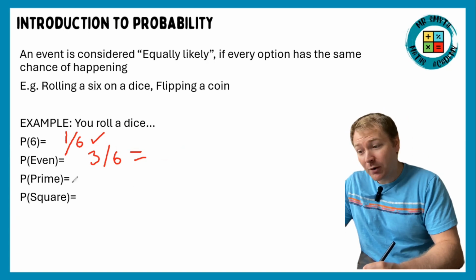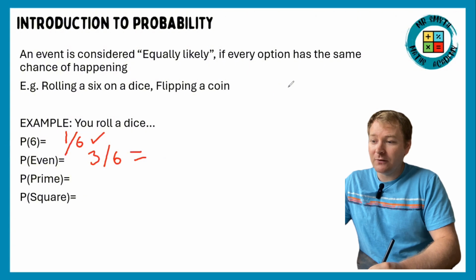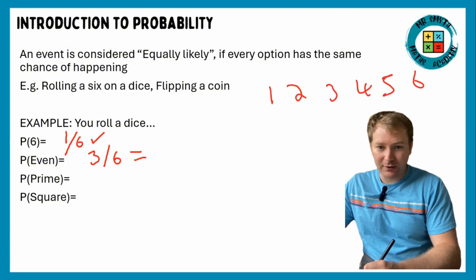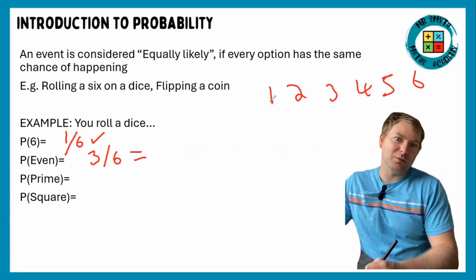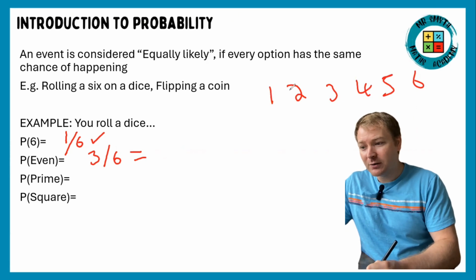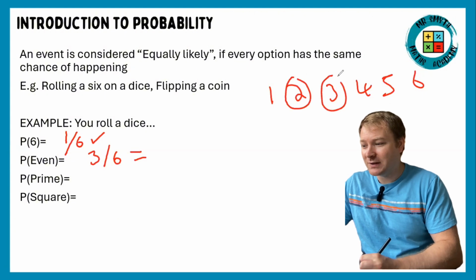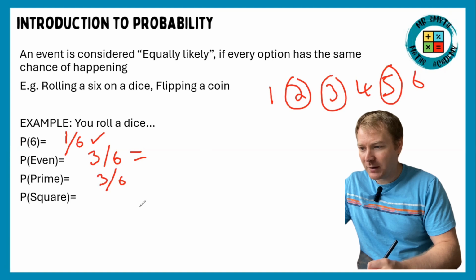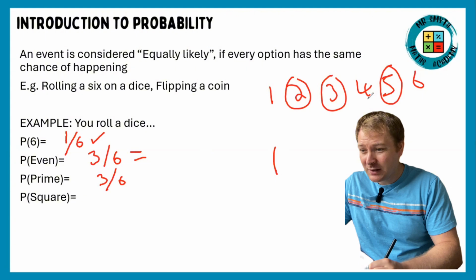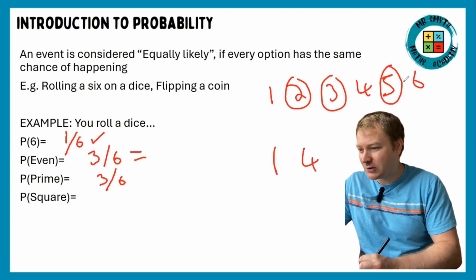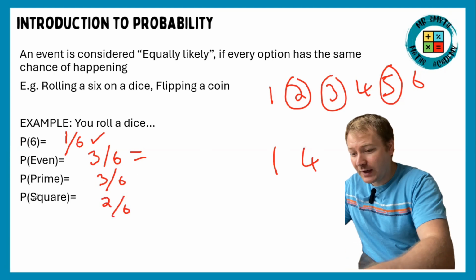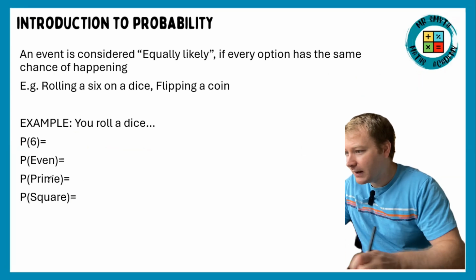Next one is the probability of a prime number. So let's just remind ourselves of what the prime numbers are. Prime numbers have 2 factors. Now 1 does not have 2 factors. 1 is divisible by itself, but itself is 1, so that's 1 factor. 2 is a prime number, 3 is a prime number, and 5 is a prime number. So you can see again, it's 3 out of 6. Now, square numbers. What are the square numbers? From here, 1 is a square number, 2 isn't, 3 isn't, 4 is a square number, that's 2 squared. Nothing else is, so that's going to be 2 out of 6. Okay, hopefully that one is making sense to people. So let's move on to the next slide.